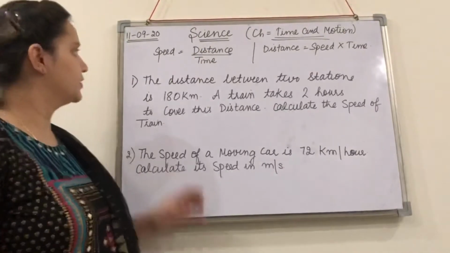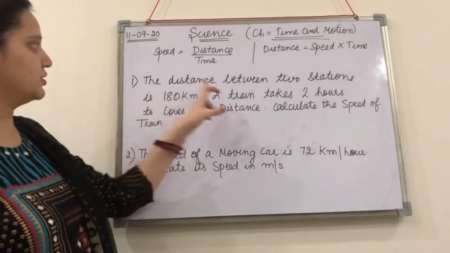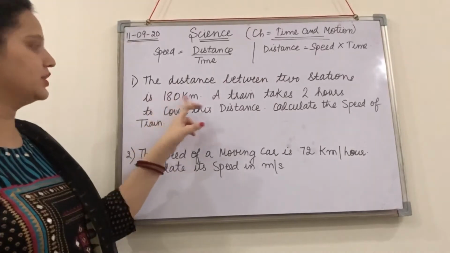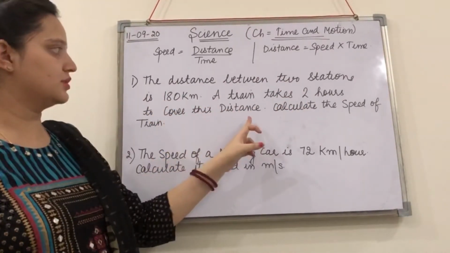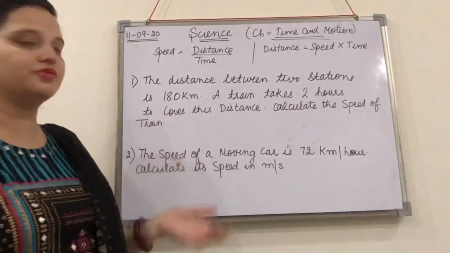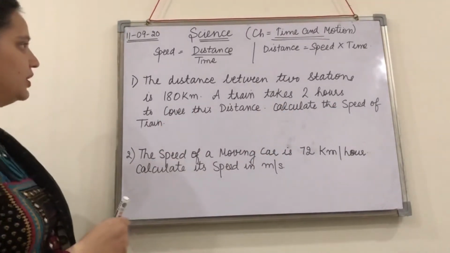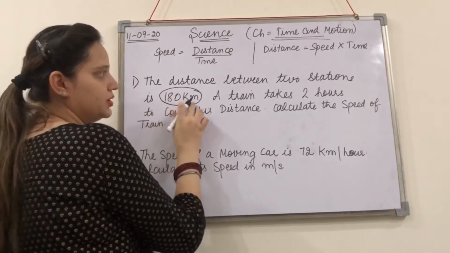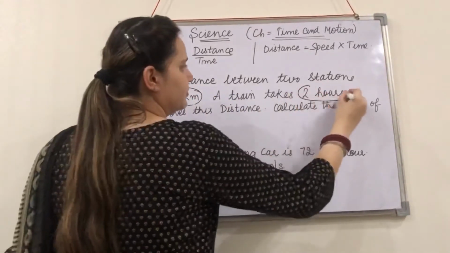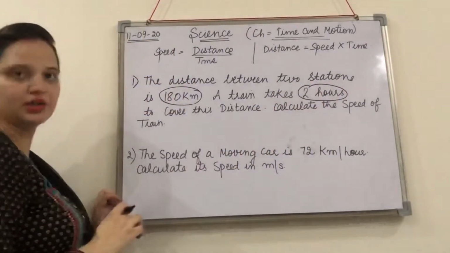Okay. So here is the first numerical. The distance between two stations is 180 km. A train takes 2 hours to complete this distance. So you have to calculate the speed of the train, right? So what are we given? We are given a distance of 180 km and we are given the time, that is 2 hours.